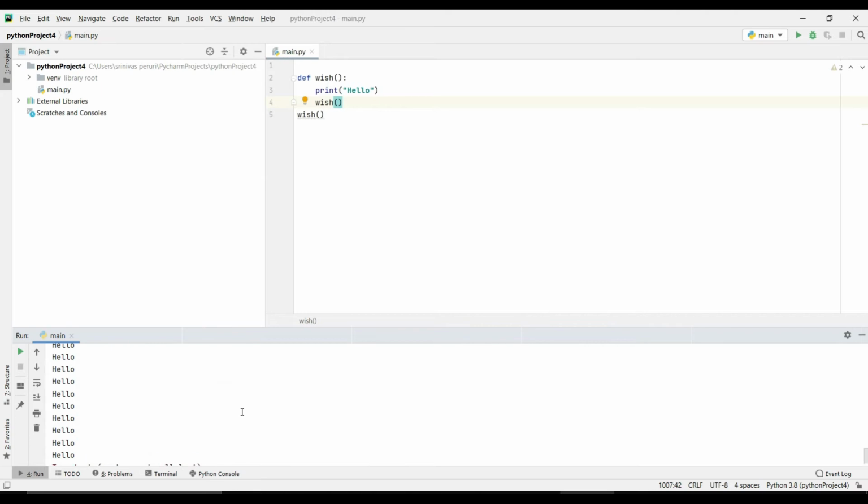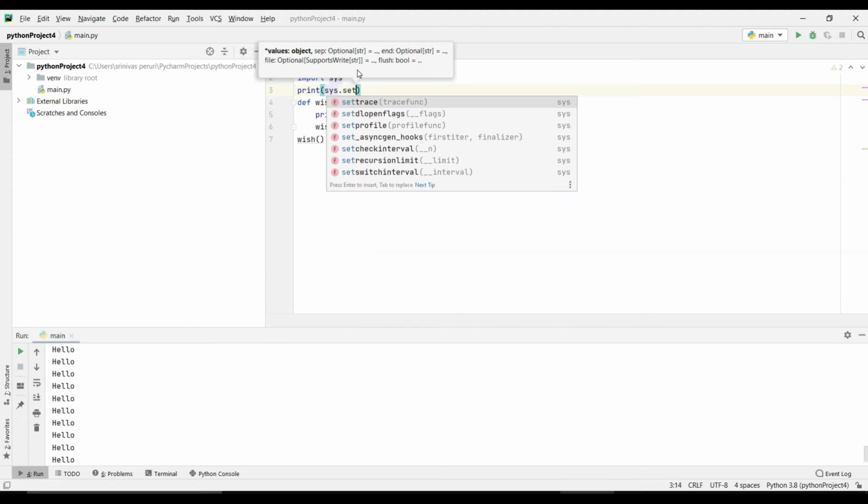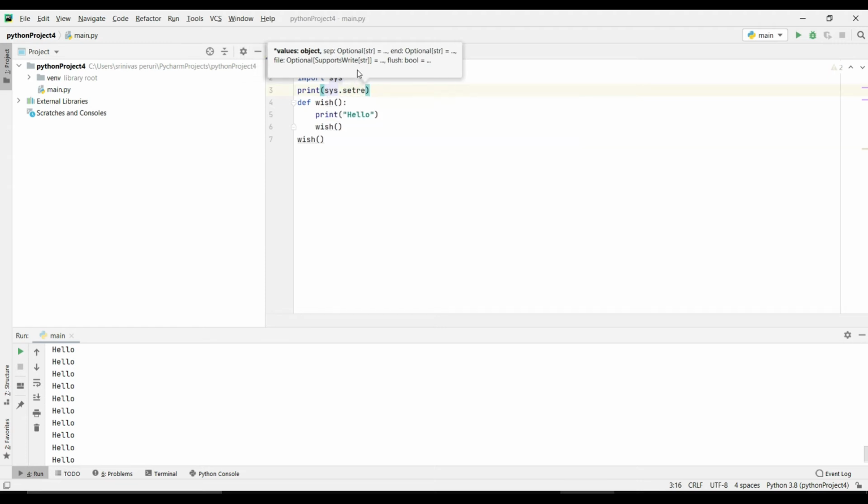If you want to know the limit, you can import sys.